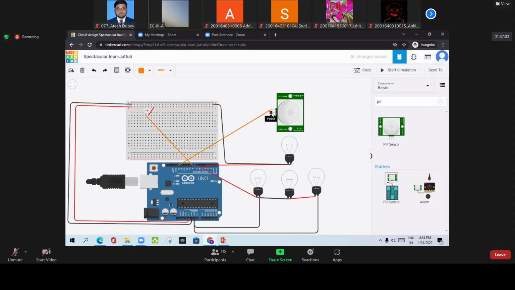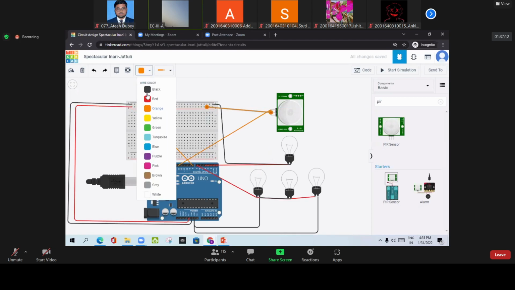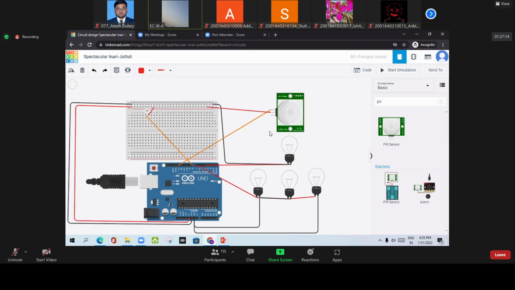Now we are going to connect the power. Definitely you will connect this power to this 5 volt. Now I am going to click this red. This is the power button. And now this is the ground. Ground means 0, so I will connect this one with this one, and I will use a black color wire now.